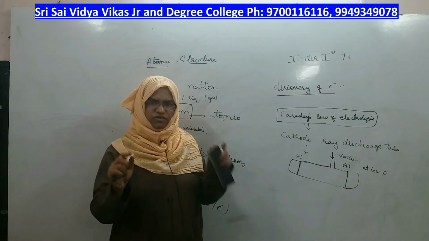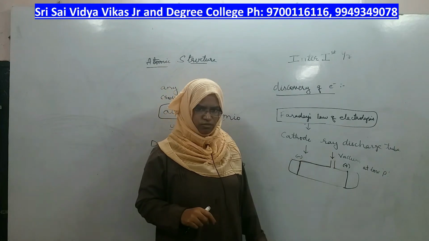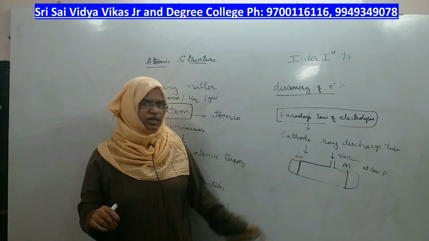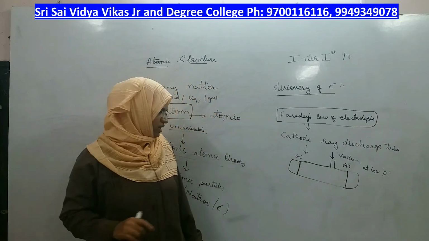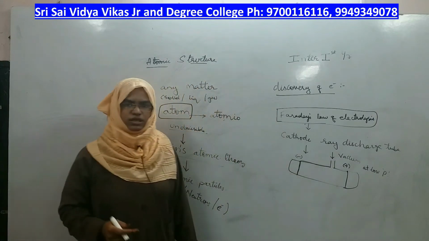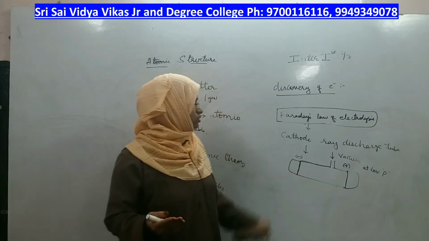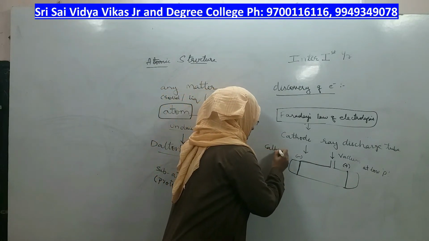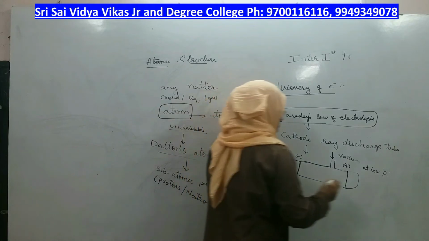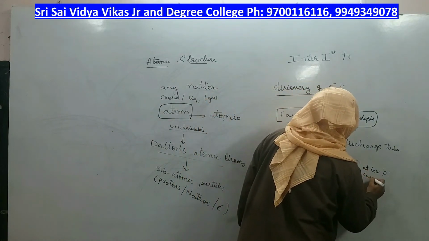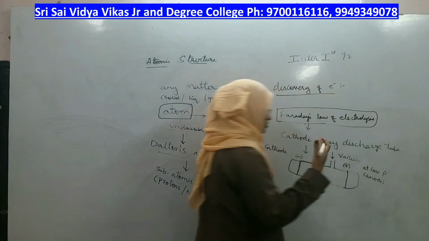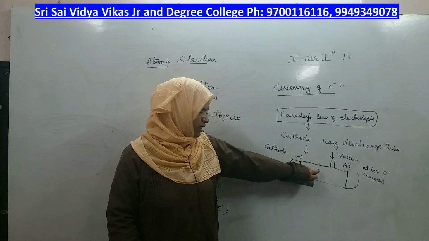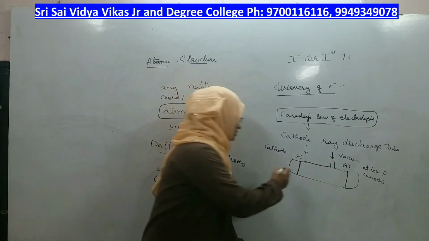A glass tube which is sealed to a vacuum has two plates called electrodes. One is negatively charged and the other is positively charged. The negatively charged electrode is called the cathode, which is not new to J.J. Thomson, it was already told by Faraday. And the positively charged electrode is called the anode, which is present on the other side. This is not yet modified. This is a simple diagram of a cathode ray tube.